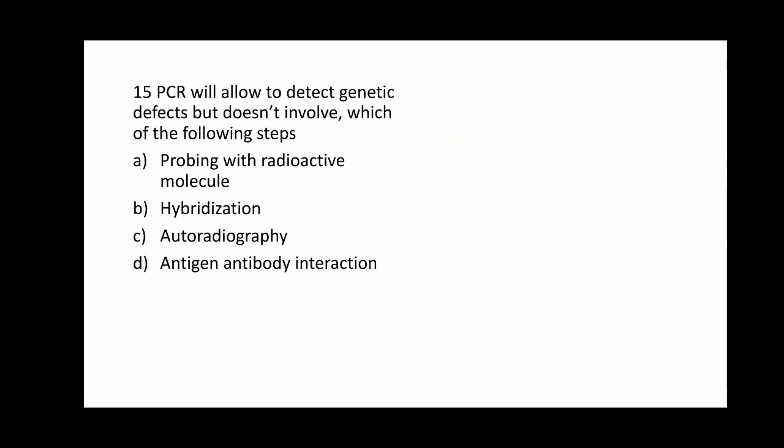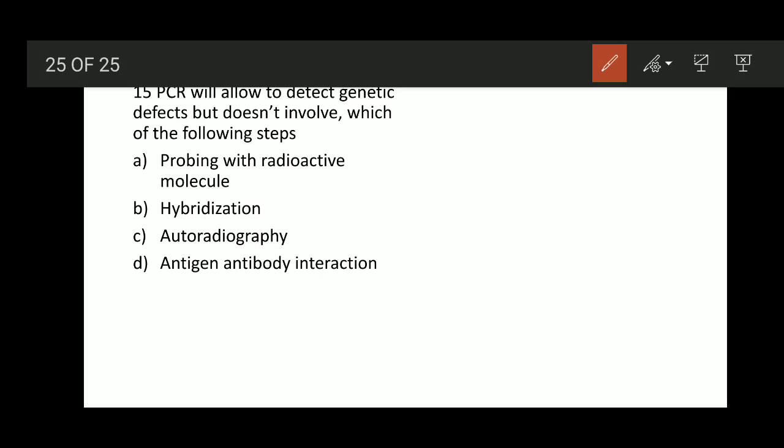Option D, antigen antibody interaction, is one of the main principles behind the ELISA technique, not the PCR reaction. So the step which is not involved in the PCR reaction during the detecting of genetic defects or the mutated gene in a cancer patient is antigen antibody interaction. It is not involved. So option D is the right answer.